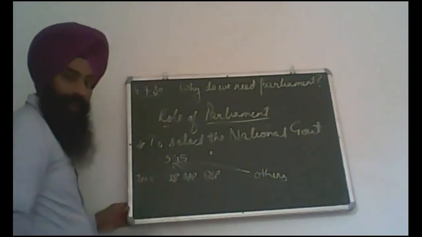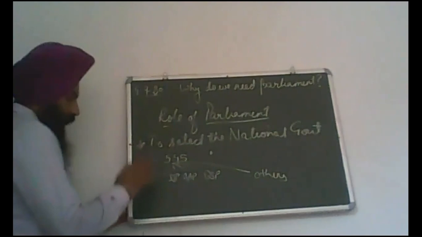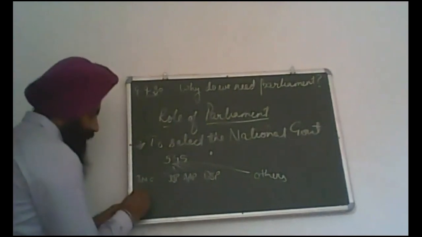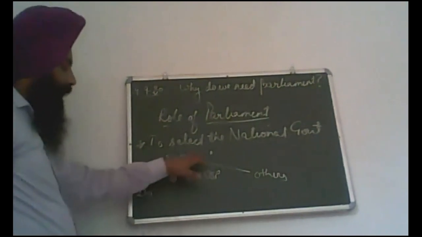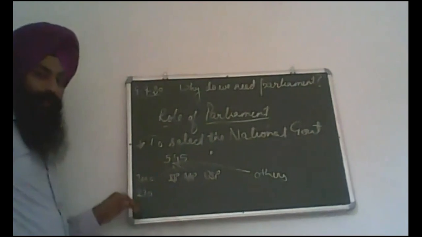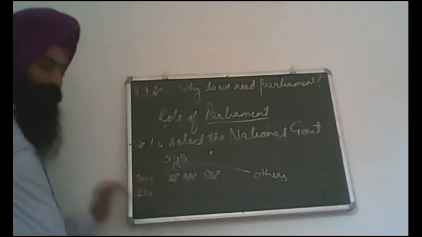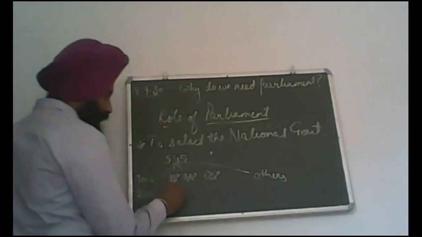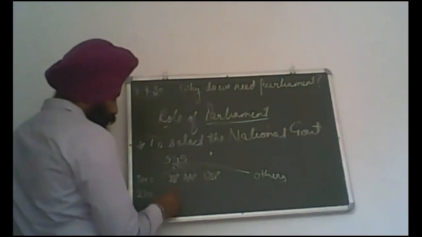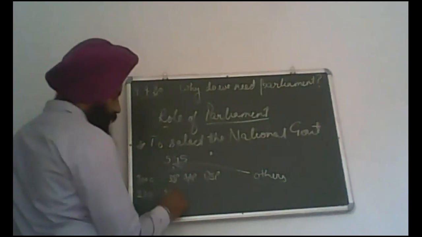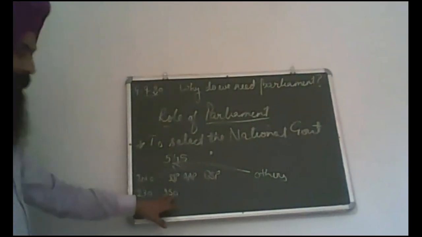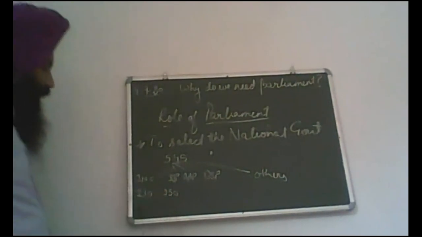After the elections are done, results are declared. The Indian National Congress got 230 seats out of the 545; 230 Congress candidates won the elections. BJP, a total of 250 candidates won.